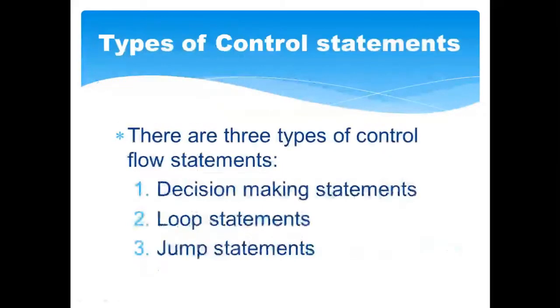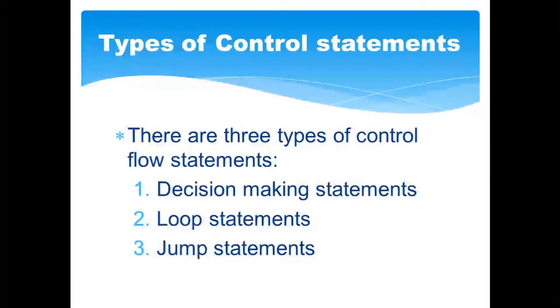So we will see the different types of control statements. There are basically three types. Number one, decision making, then loop statements, then jump statements. In decision making, if, else if, nested if, and switch statements will come. In loop statements, there are several looping statements like while, do while, and for each. And for jump statements, break and continue will come. Like if you want to terminate the program at a particular point, then break, and similarly we have continue also. We will see where and how to use them. Syntax, examples, programs, everything we will see, don't worry.